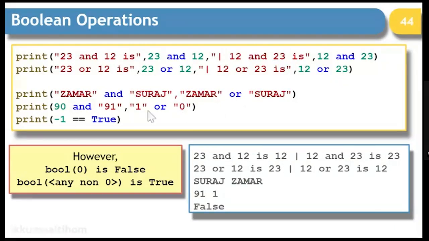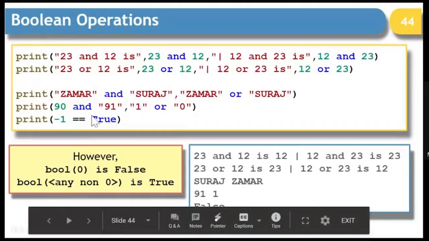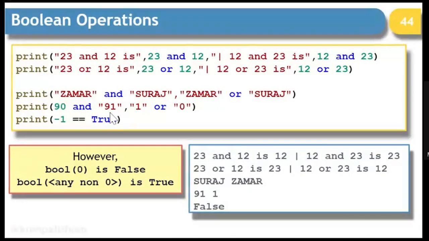Okay. The same thing continues with strings also. If I write Zamar and Suraj, Suraj will be the answer. Zamar or Suraj, Zamar will be the answer. Okay. 90 and 91, the string 91 will be the answer. 1 and or 0, so 1 will be the answer. So whenever it is AND, it is the right hand side which is the answer. And whenever it is OR, whatever is there on the left hand side is the answer.